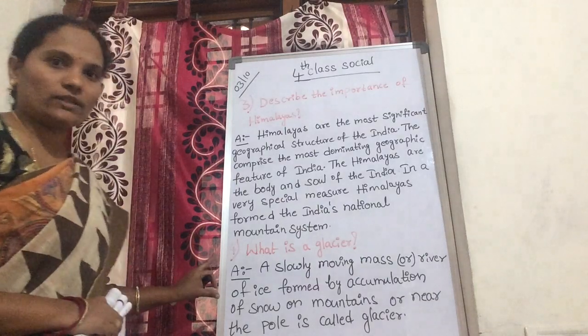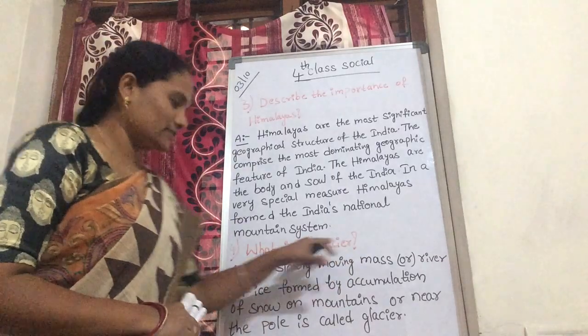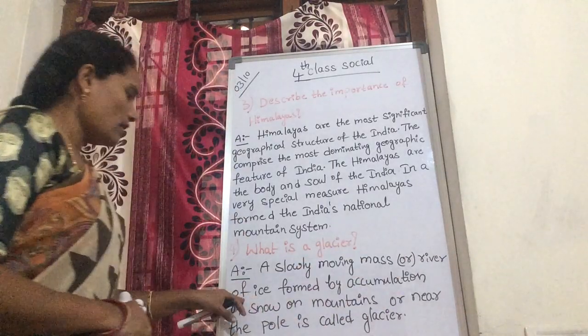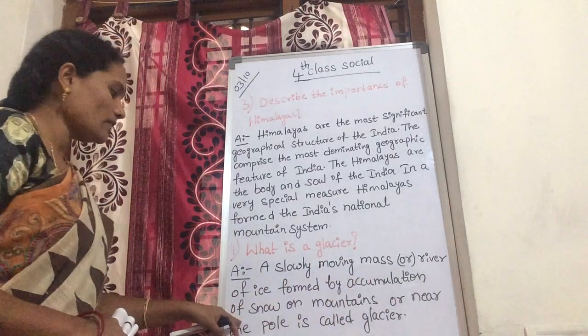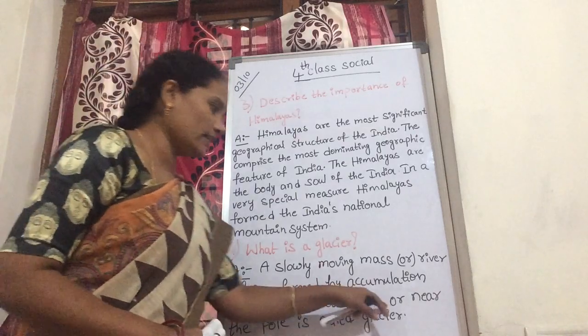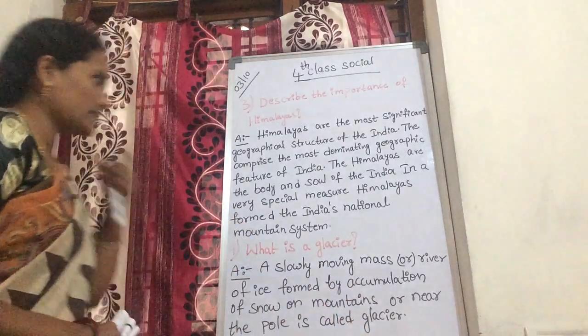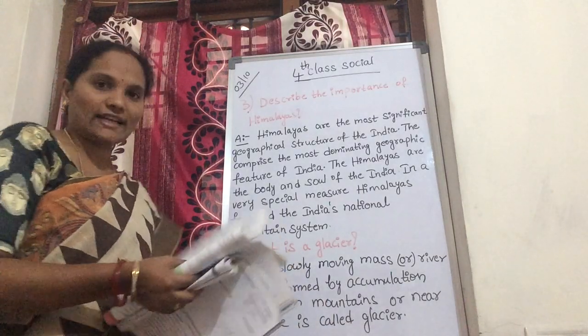Now let's see the next one. What is our fourth question? What is a glacier? A slowly moving mass or river of ice formed by accumulation of snow on mountains or near the pole is called a glacier. Okay, children, these are the third and fourth question answers. Please copy in your classwork neatly.